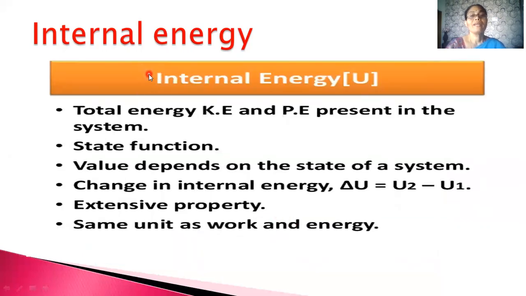Now, to sum up, we can say that the internal energy is the sum of kinetic and potential energy which is present in the system. It is a state function of the system. Its value depends on the state of the system. The change in internal energy is generally denoted by delta U is equal to U2 minus U1, where U1 represents the internal energy of the system in the initial state, and U2 represents the internal energy of the system in the final state. It is an extensive property and it has the same units as that of work and energy.